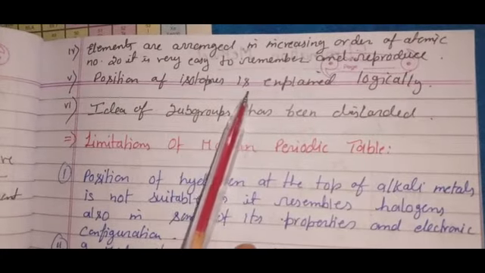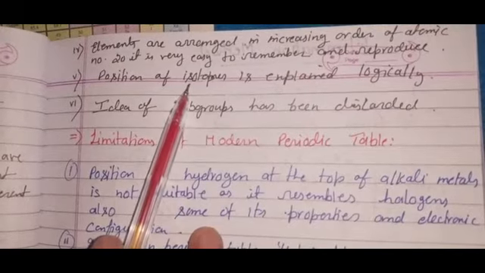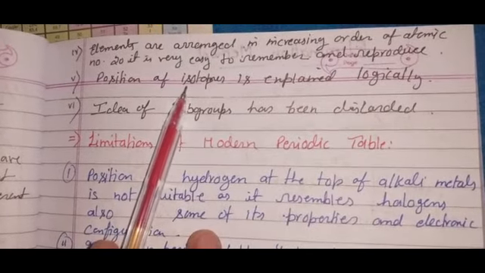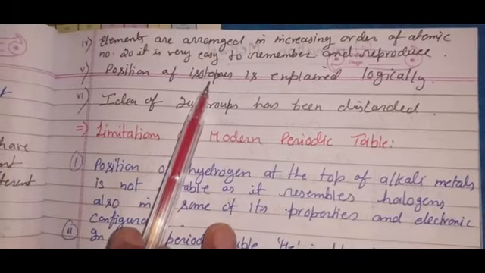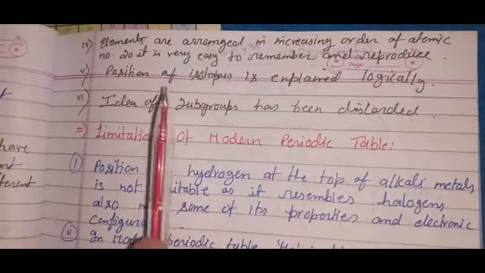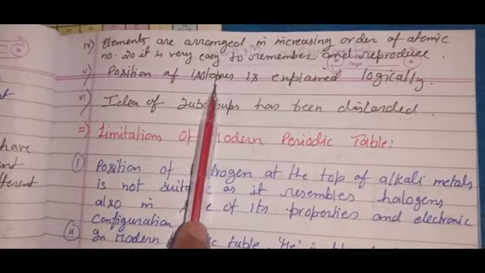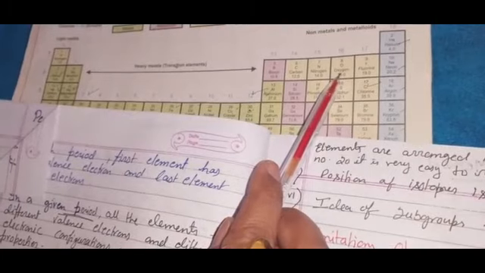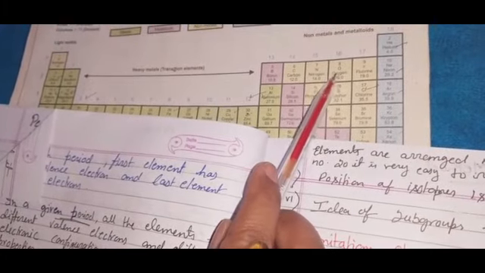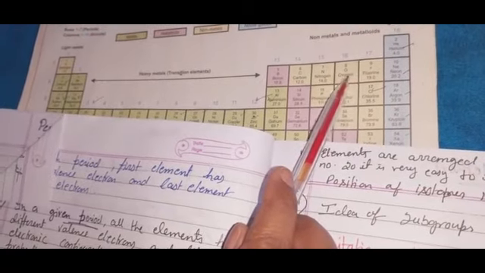The position of isotopes is explained logically, because isotopes are atoms of the same element whose atomic numbers are the same but atomic masses are different. So as all the isotopes have the same atomic number, the place of all the isotopes will be at one place, okay? Like oxygen having 3 isotopes, all the isotopes will be at one place, that is this place. But according to Mendeleev, that was based on atomic mass, so there must be 3 different places for oxygen, because their mass numbers are different. Mass number and atomic mass are both the same thing.